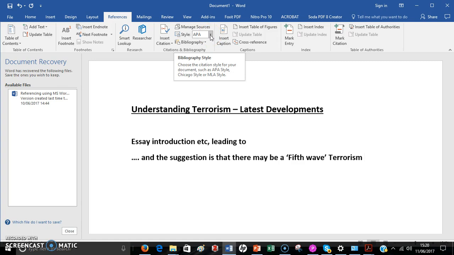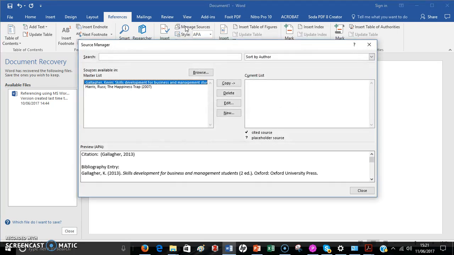It's not exactly the same as Cite Them Right. You won't find one which is exactly the same, but I'm not bothered as long as you find a Harvard style, or if you use APA, that's fine. So you can change that. Anyway, let's go back to manage sources, because we now want to add this reference to our database. If you click on manage sources, this screen comes up.